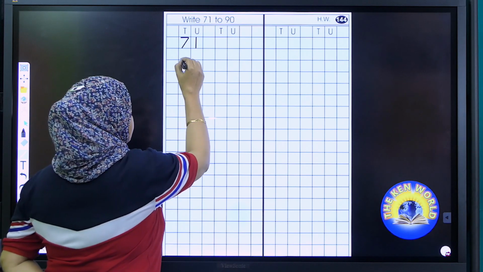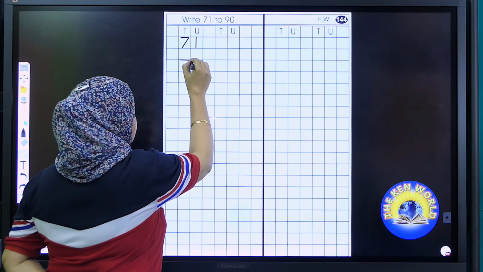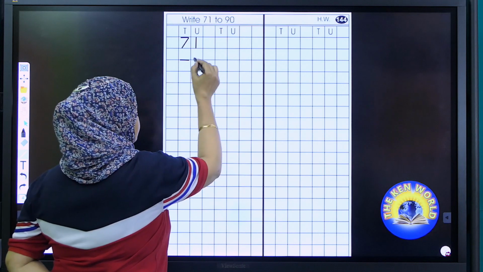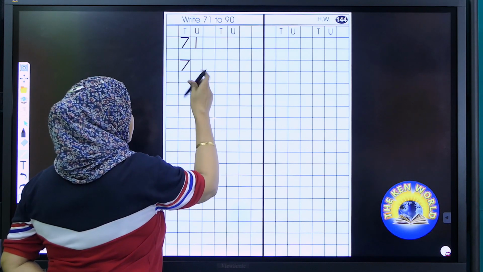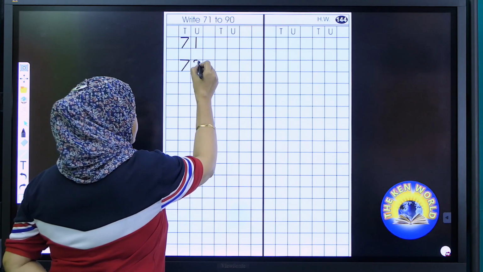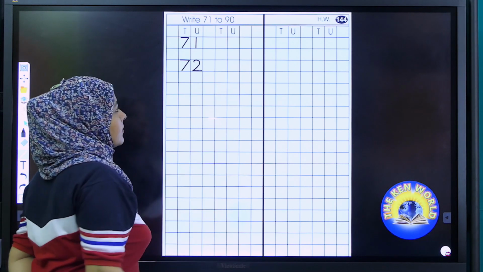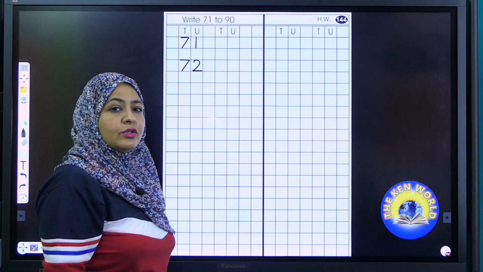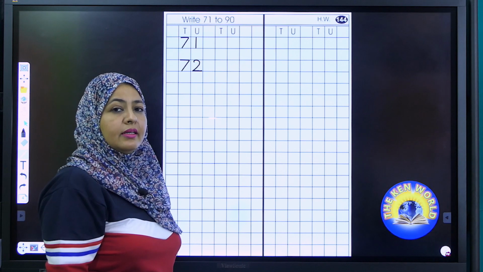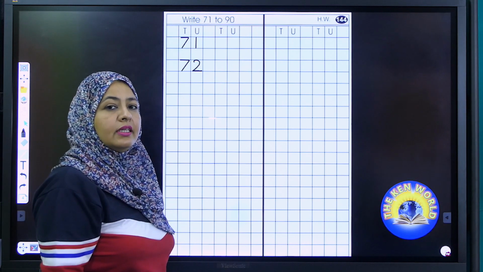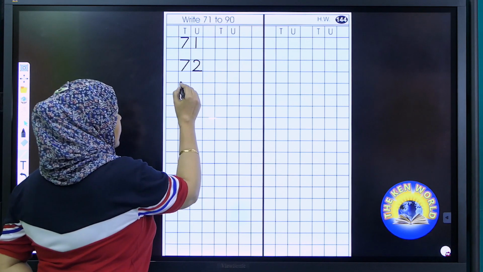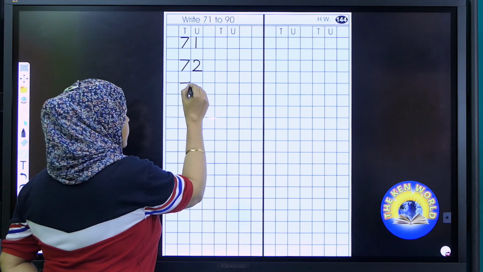So write here 72. After 72, it's number, yes, 73. So write here 73.